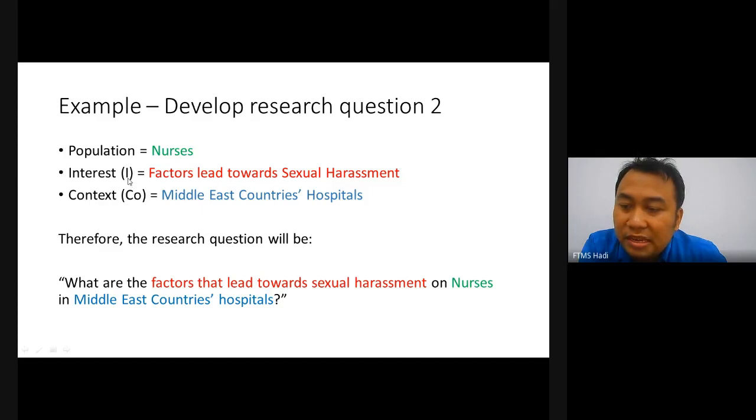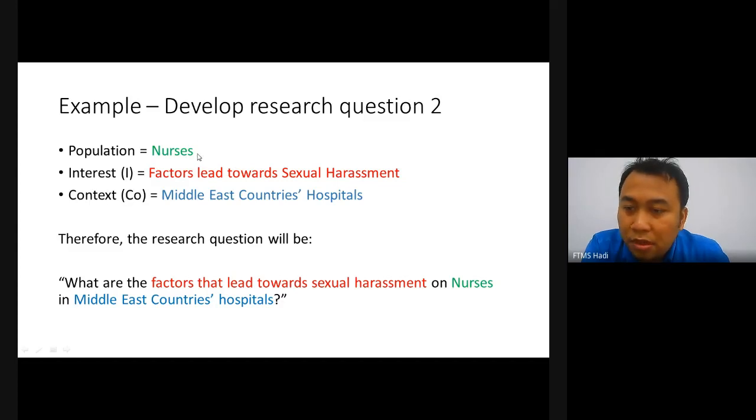Interest. Let's say I want to have an interest in research on factors that lead to sexual harassment. So this is my area of interest. Therefore, the population. Who do we want to survey? Who do we want to research? The population is, let's say, nurses, for example.